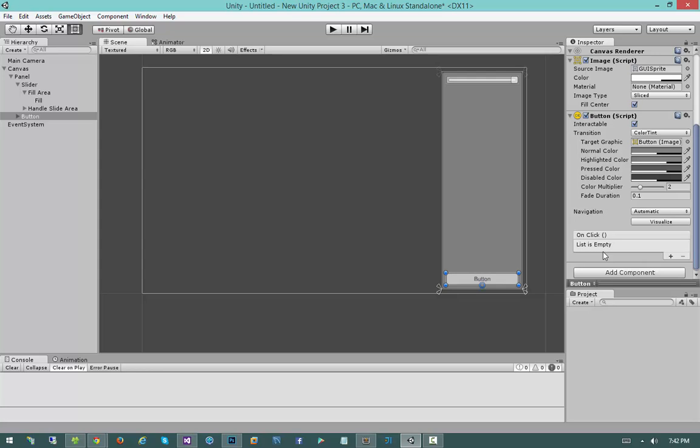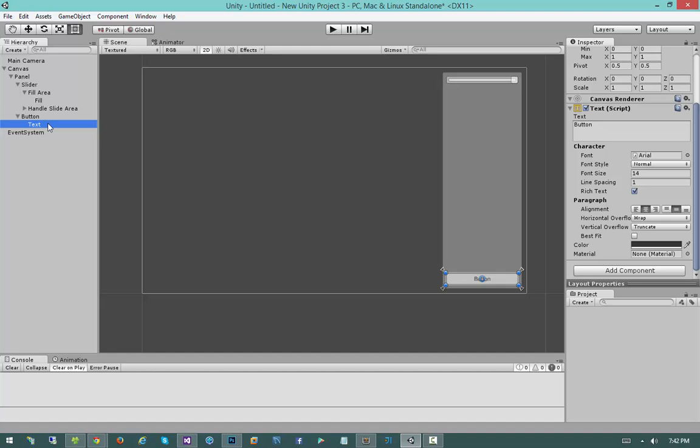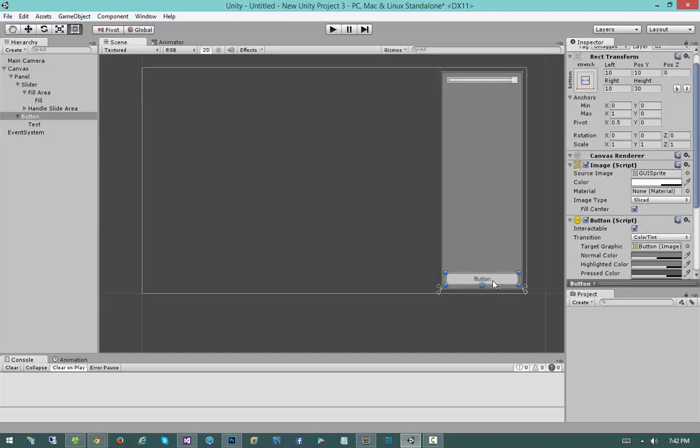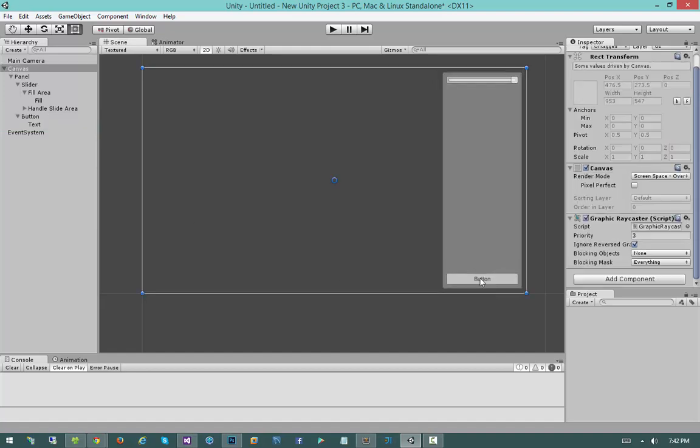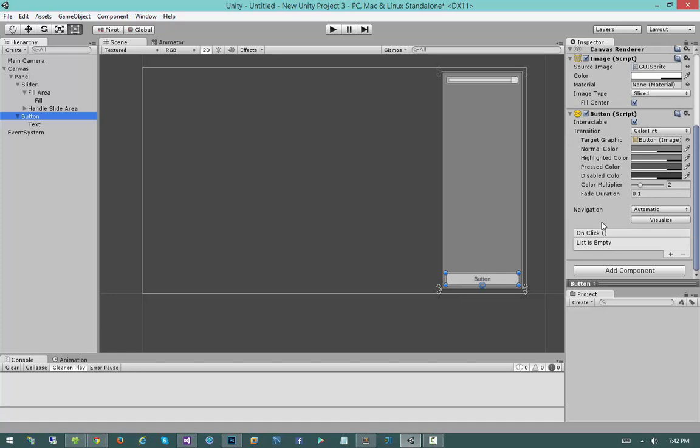Basically, when we have our button right here, and we have the button selected in the hierarchy, remember, the button selected, not the text. It's very easy to accidentally select the text by double-clicking on the button, but make sure that you have the button selected. You'll notice that it has this button script attached to it. The button script has this onClick, which says list is empty. Basically, I can fill this list with things I want to have happen when the button is clicked.